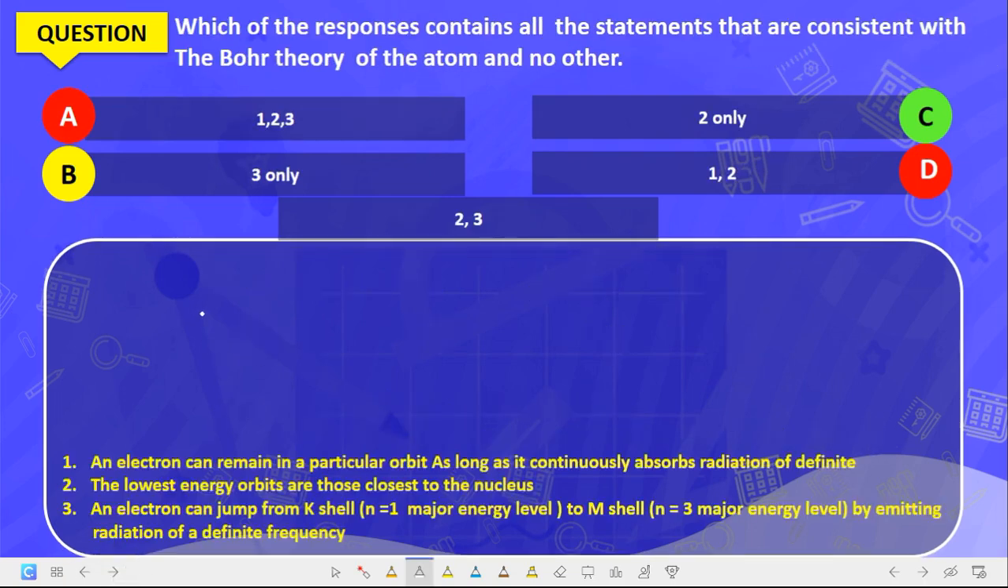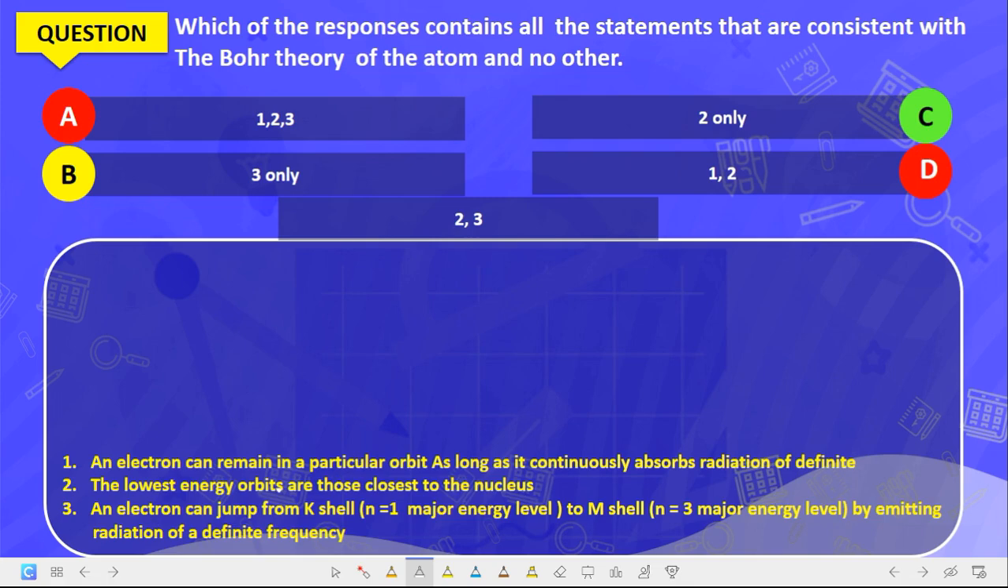Now, which of the following responses contain all statements that are consistent with Bohr's theory of the atom and no other? We have 1, 2, 3. Now, the first one says an electron can remain in a particular orbit as long as it continuously absorbs radiation of definite. No, it must not remain in that orbit. If it absorbs radiation, it will be promoted.